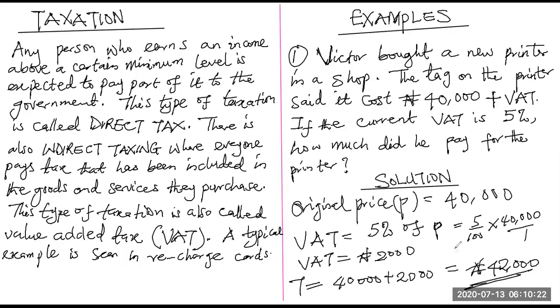Okay, that means if there were two printers, of course the VAT would have become times 2, and the price would have become 2,000 times 2, which is 6,000, and so on and so forth. So if this N printer, N meaning that we don't know the number, N can be 1, N can be 2, it can be 100. So if this N printer is going to become N times what? 2,000 VAT. All right. So get the idea behind the VAT issue, so that it will help you in solving some other problem, which we are going to use now.